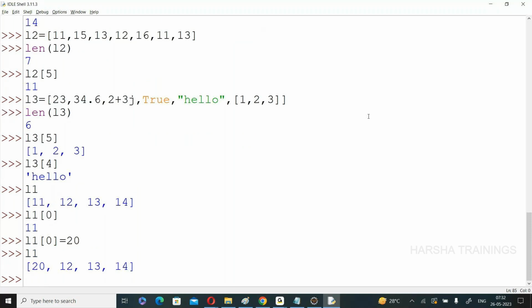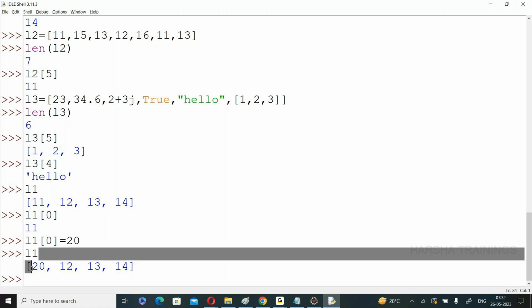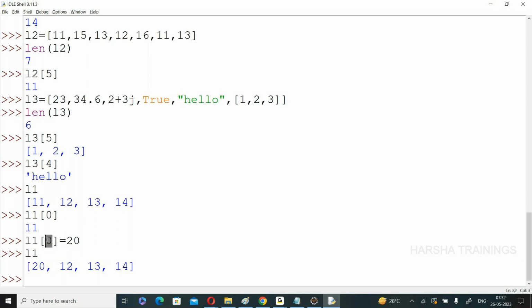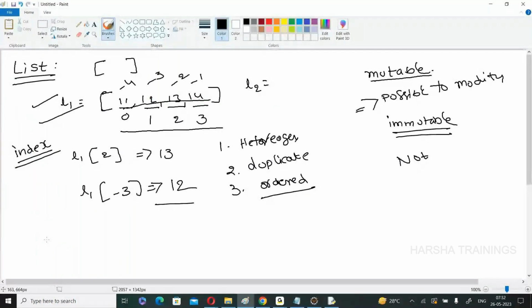See, without any error, at 0th position, 11 is replaced with 20. Whatever the index you are using, at that particular index, the value is replaced. Now, I think you are clear on the difference between mutable and immutable.